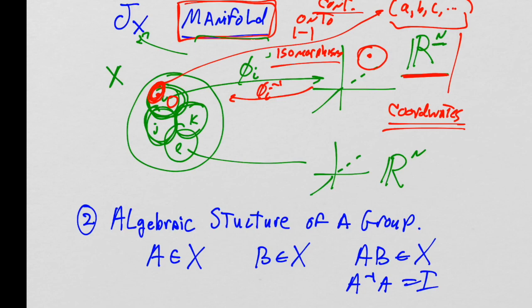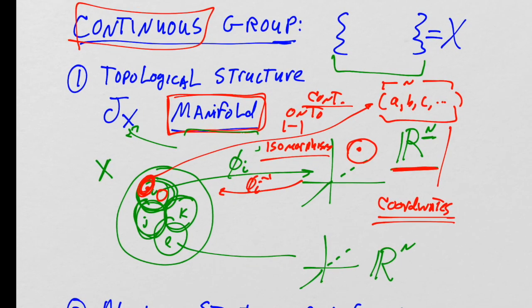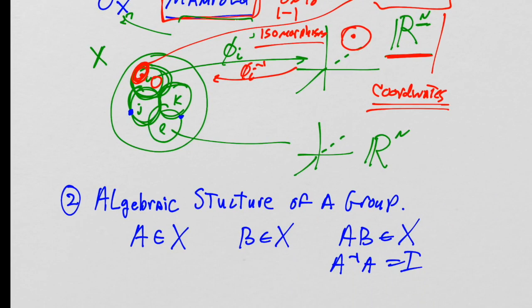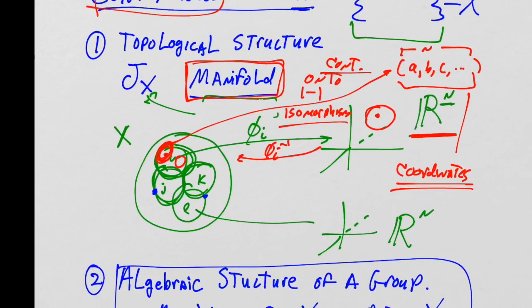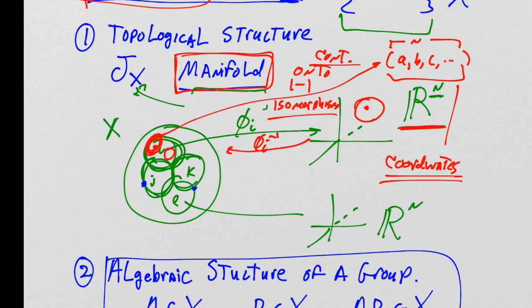So all of the elements of this manifold, every point on this manifold, must be able to algebraically combine with every other point via the algebraic structure of a group. Now, a normal manifold doesn't have that, right? A normal manifold is just a collection of points organized through a topology for which these maps into Rn are guaranteed to exist.